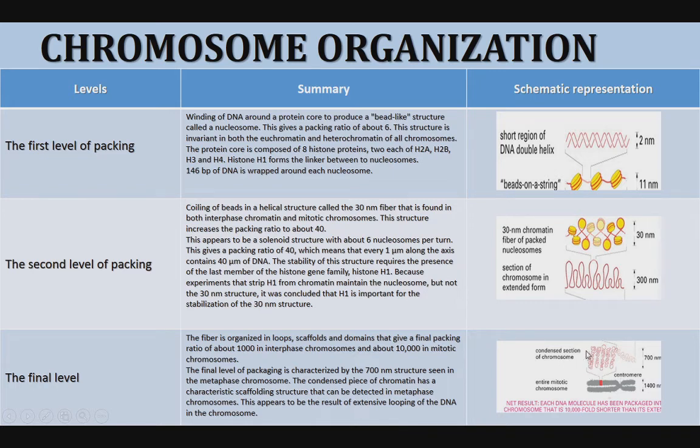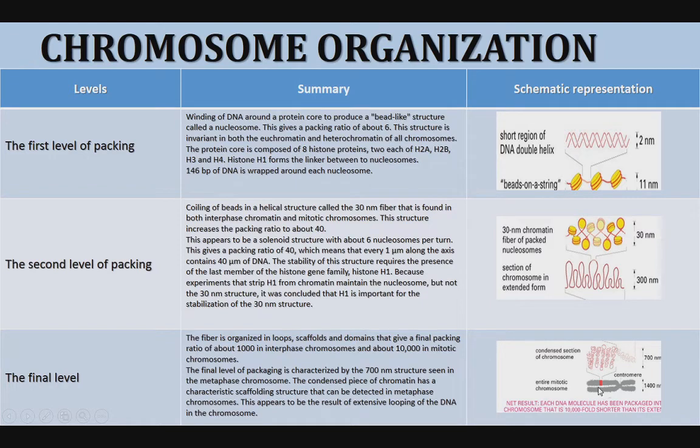The loops are associated, that is called domains, and after domains they can form scaffold-like structures, and we can observe these loops and domains are attached with the matrix associated proteins. So this is the final level of packaging of the chromosome.